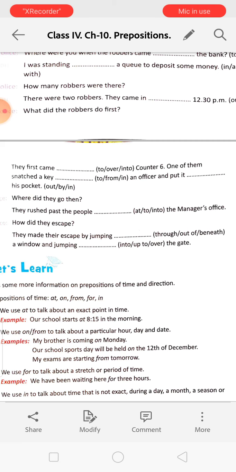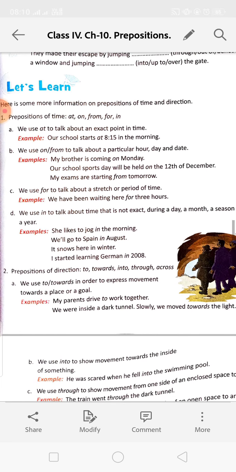Where did they go then? They rushed past the people into the manager's office. How did they escape? They made their escape by jumping through a window and jumping over the gate. We will do it in the copy.